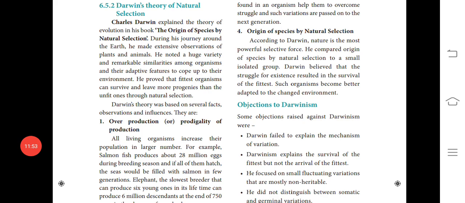Natural selection is the survival of the fittest that nature selects. Nature selects which organism survives and which does not. The fit survive the changed conditions. Nature selects those characters most suitable in those conditions. The ingredients are the useful variations.